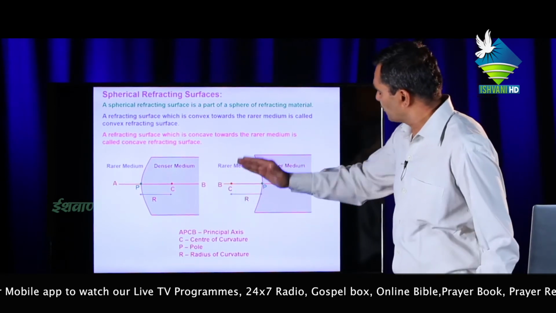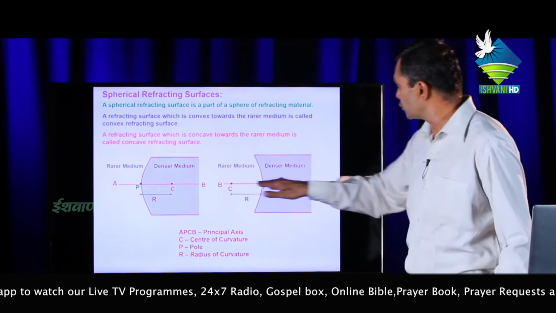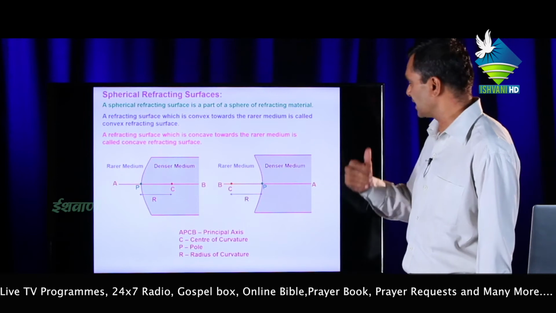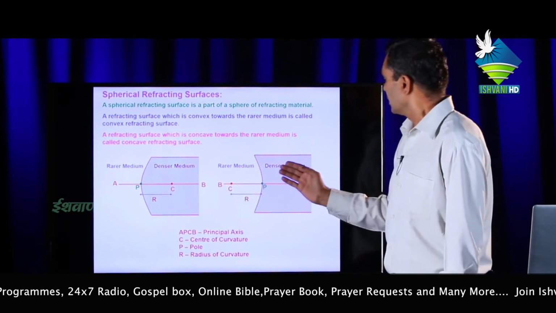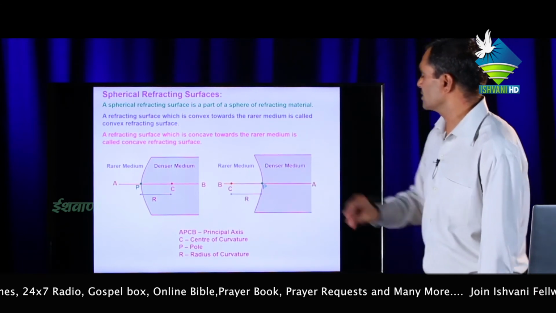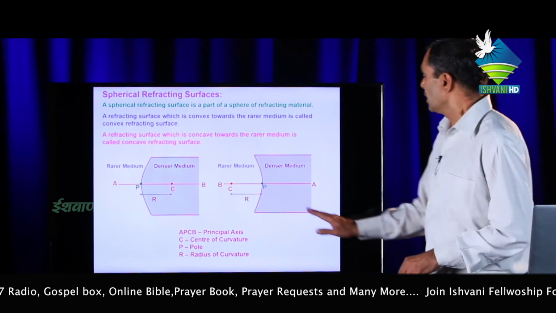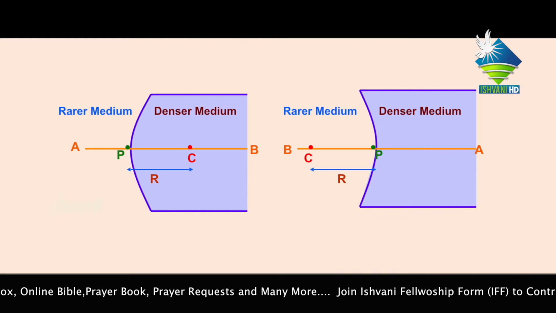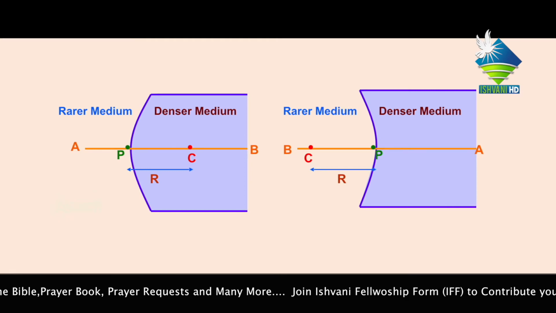Similarly, if the light ray moves from B to A, then objects or images lying behind the denser medium take a negative sign, and those in the direction of propagation are shown by the positive sign.